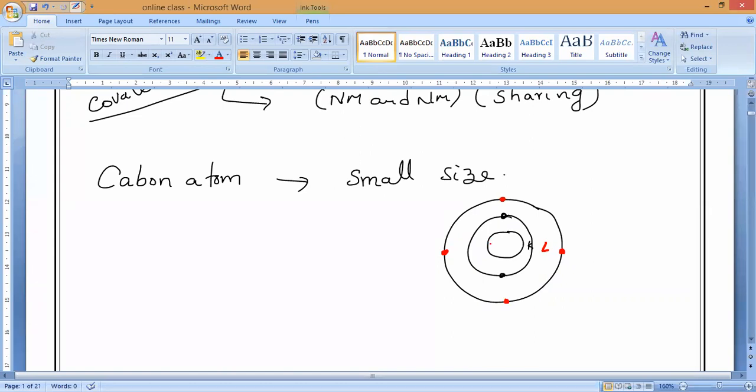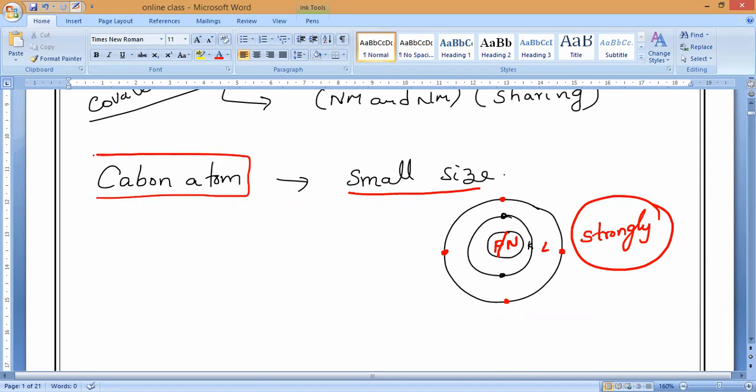That is what I am saying. Due to the small size of carbon atoms, their nuclei, which contain protons and neutrons, hold the shared pair of electrons between atoms very strongly. Do you understand, Arvind? That is the reason why, even though the carbon atom forms covalent bonds, they are still very strong.